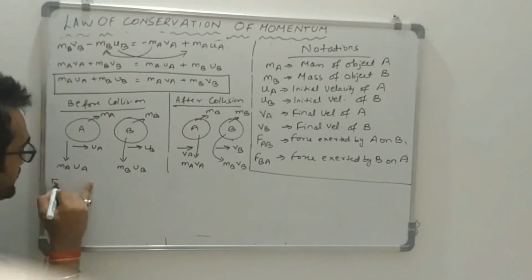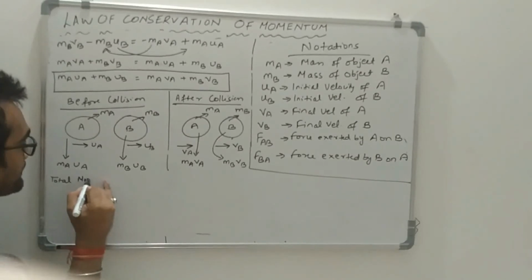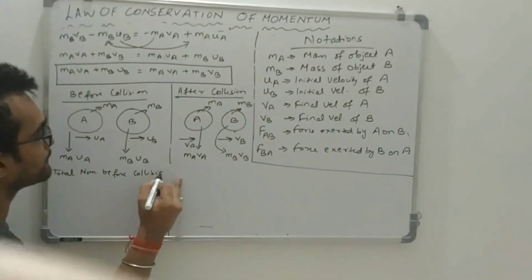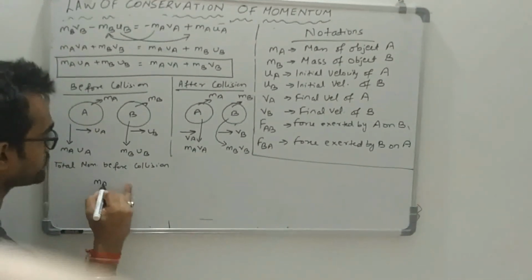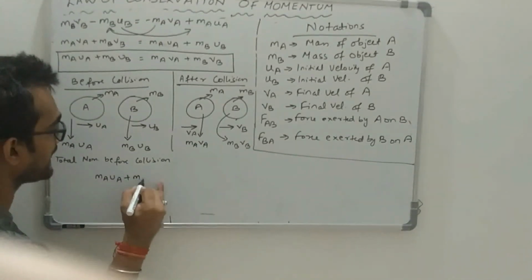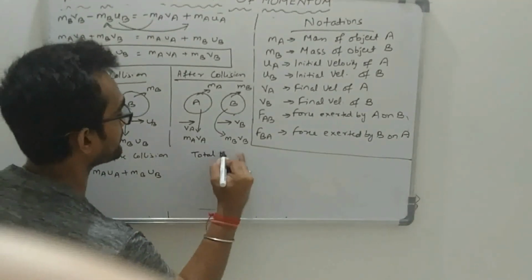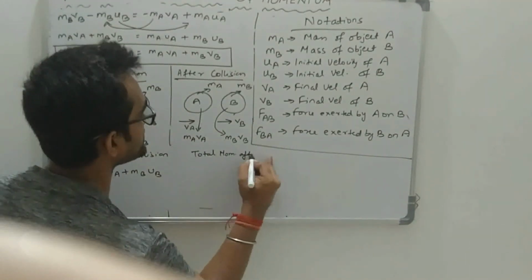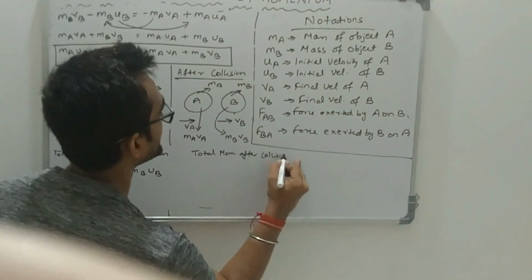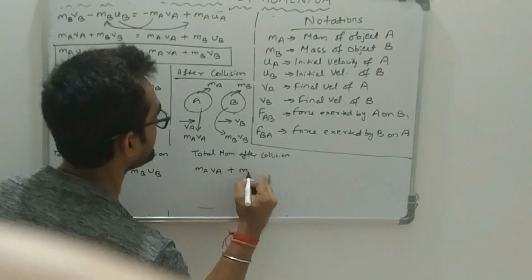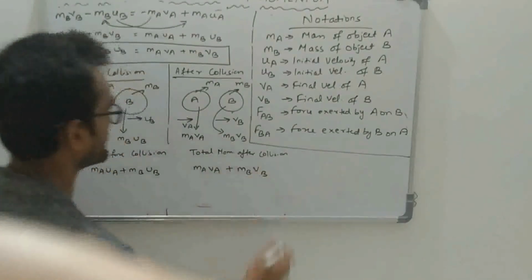So the total momentum before collision will be MAUA plus MBUB, and the total momentum after collision will be MAVA plus MBVB.